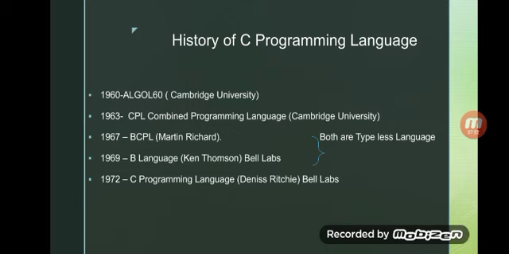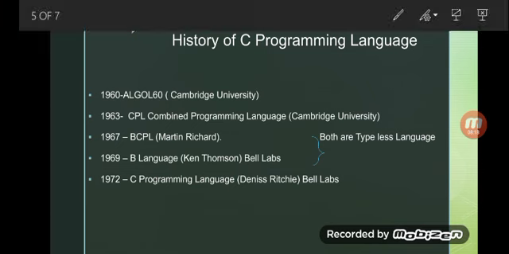Now when we come to 1967, BCPL, Basic Combined Programming Language, was introduced by Martin Richards. And in 1969, the B language by Ken Thompson was introduced at Bell Laboratory, also called Bell Labs.